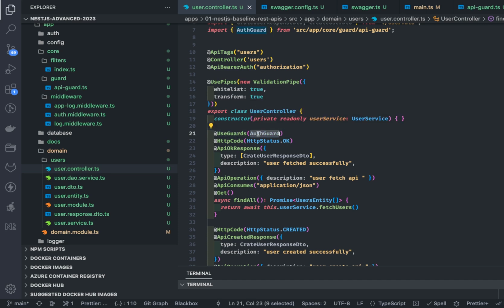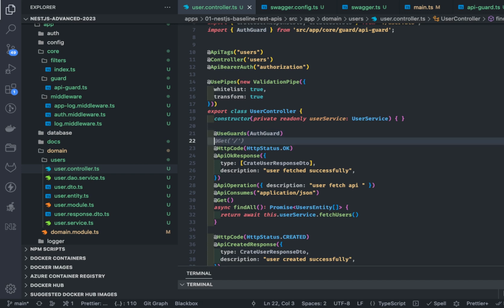Now there can be multiple scenarios inside the auth guard where you want to validate some criteria. Let's say you might be creating some custom metadata, like roles allowed.